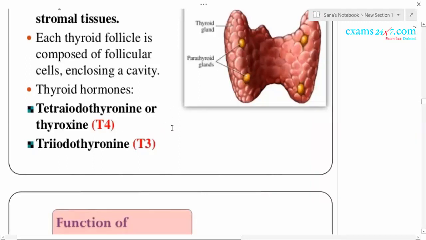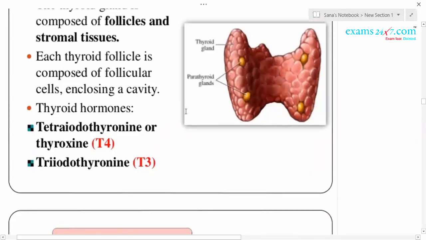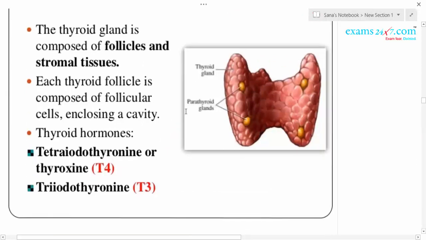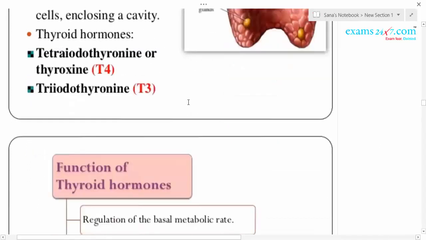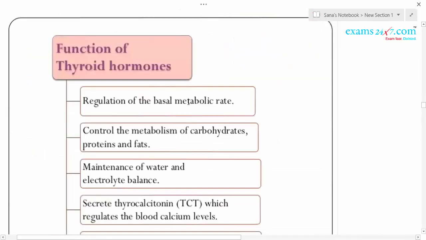This thyroxine hormone is secreted from the follicular cells, whereas the stromal cells secrete another hormone called thyrocalcitonin hormone. So thyroxine is secreted from the follicular cells. Now what are the functions of these thyroid hormones?